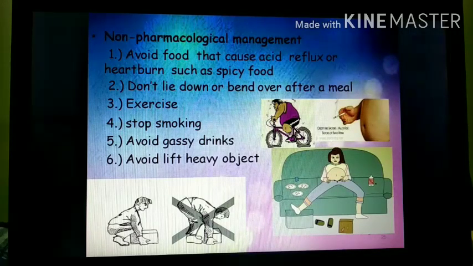And then exercise regularly, which will increase your peristaltic movement and help you lose weight. Stop smoking, because smoking causes weakness of the abdominal wall. Avoid gassy drinks which may cause distension of your abdomen, because they increase the intra-abdominal pressure, so avoid these drinks. Avoid lifting heavy objects.